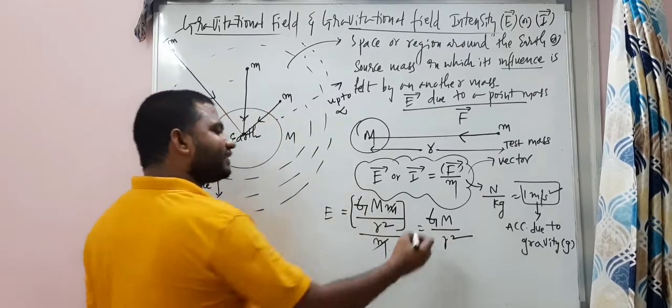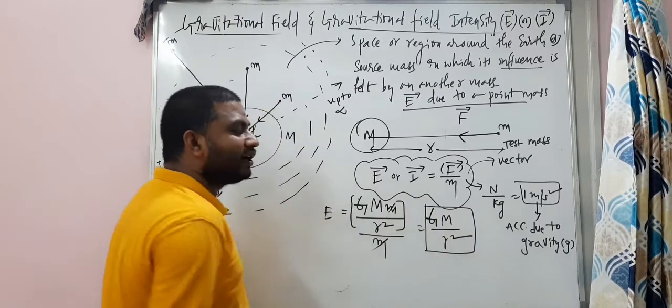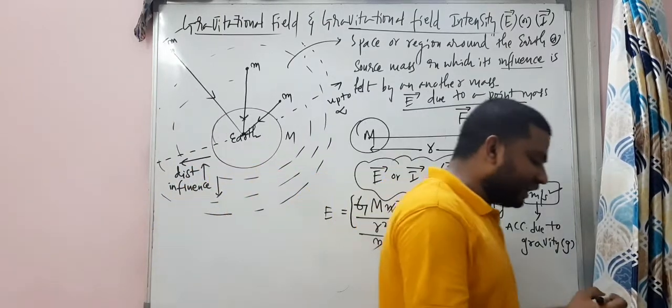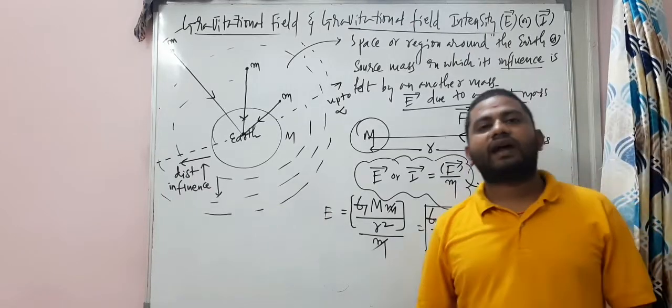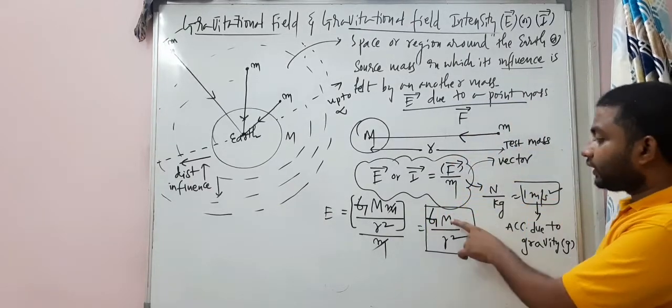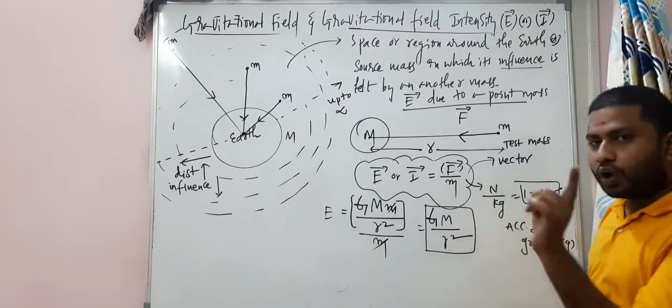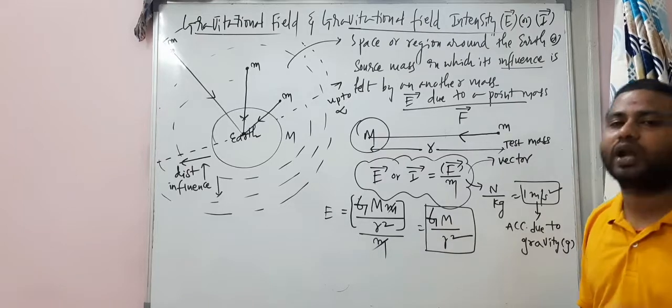Right? So this is a very, very important expression for gravitational field intensity, my dear students. A very important equation for gravitational field intensity, which is capital G, capital M by R square. Most important part is capital M is there in the formula, not the small m.